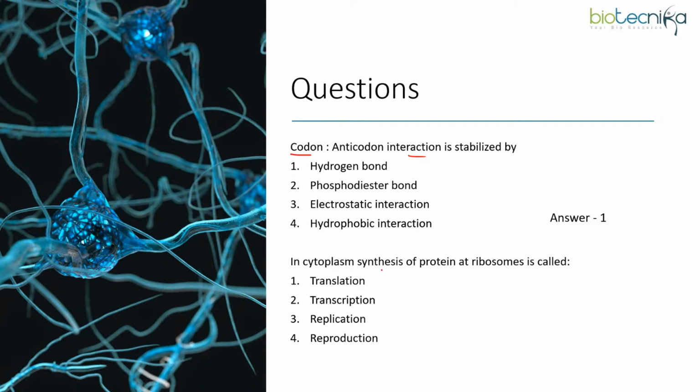In cytoplasm, the synthesis of protein at ribosomes is called. See how easy this is, right? In fact, we have learned it in much detail now, and you have been asked that in cytoplasm, synthesis of protein at ribosomes is known as translation. Okay, so you need to focus on all the components which are taking part in translation, right? How the information is flowing from the DNA till proteins, what all are the components. So I have already shared some diagrams which would help you to visualize these important cellular processes which are taking